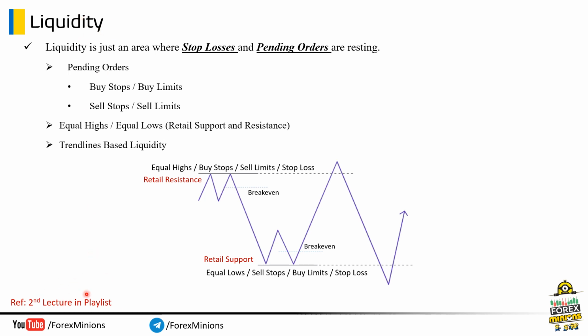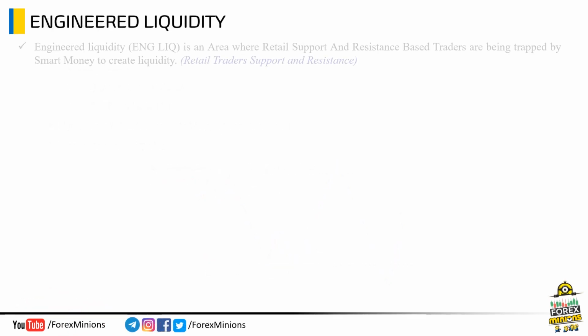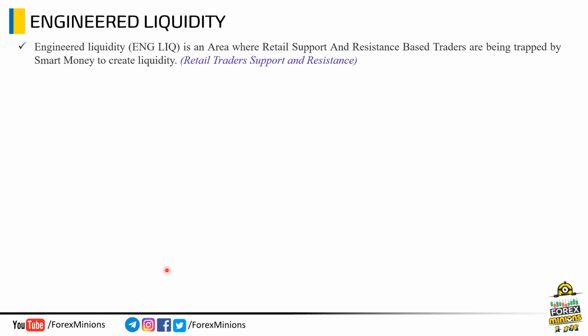in the second lecture. Just for a quick review, please note that all types of pending orders, stop losses, buy limits, buy stops and sell orders are part of liquidity. Similarly, equal highs and equal lows, and retail trend lines are also liquidity. For complete understanding, you can watch the second lecture in the playlist. Let's study engineered liquidity.